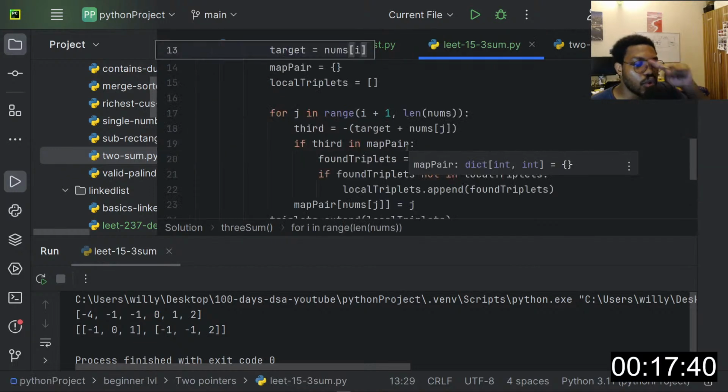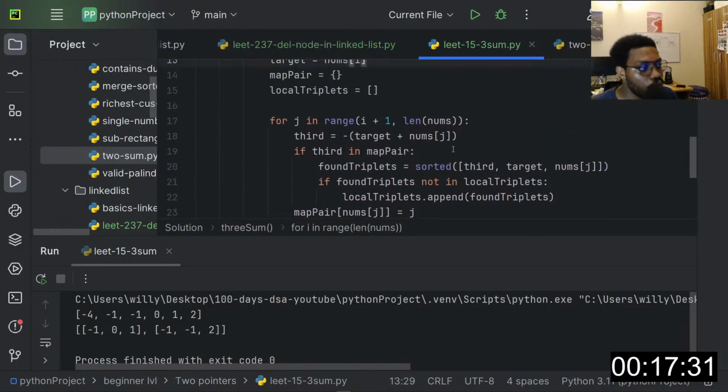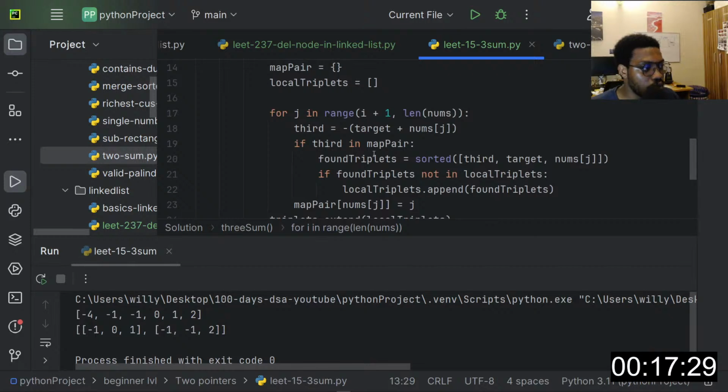And the same thing happens here, but slightly differently, right? Because this time around we want 3 values, and we know our target has to be dynamic. It changes every time for every value in the sorted array. So here's what we need to do. We run an inner loop, right, from 1 plus the index.